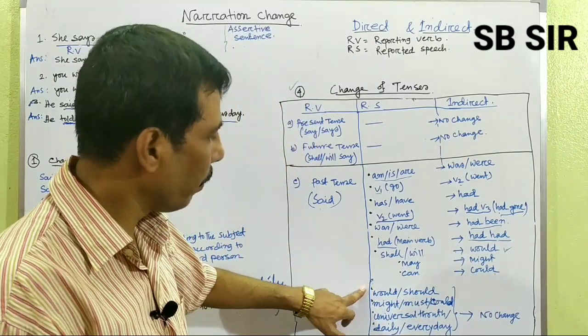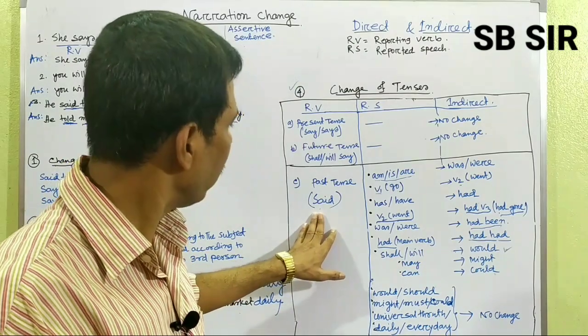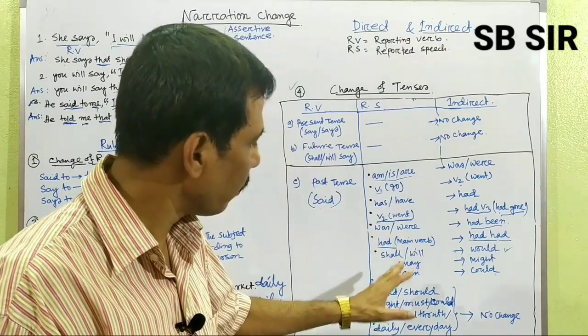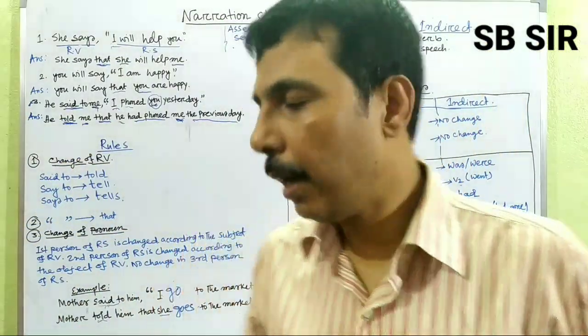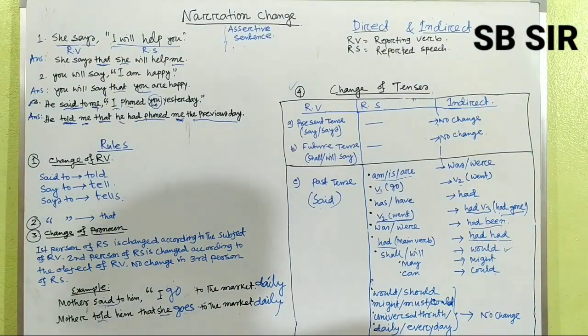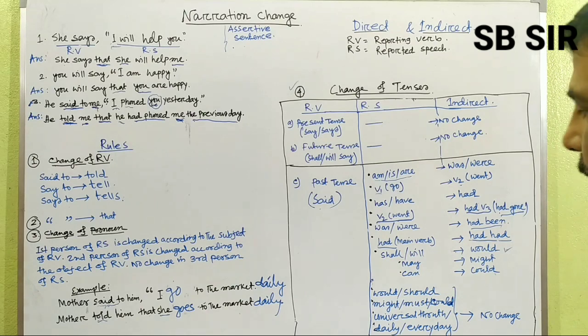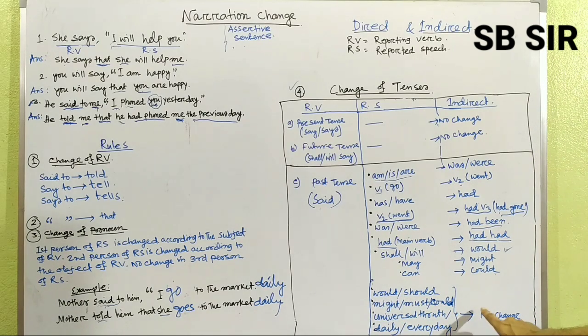But remember this portion, if the reporting verb is said and inside the reported speech you will find would, should, might, must and universal truth, daily or every day, there will be no change of tense. That means the verb, whatever the verb is, should remain unchanged. There will be no change.